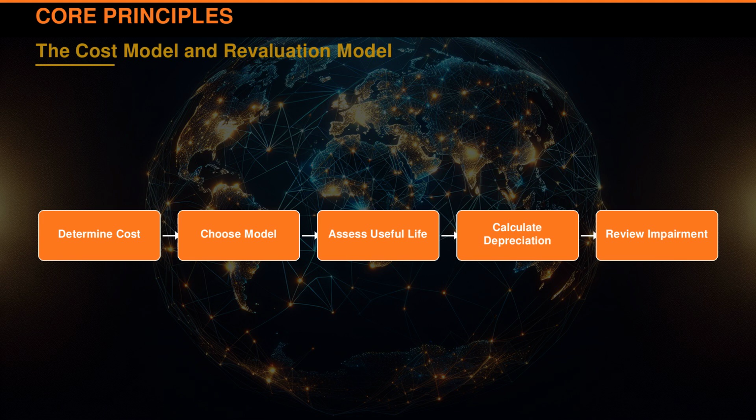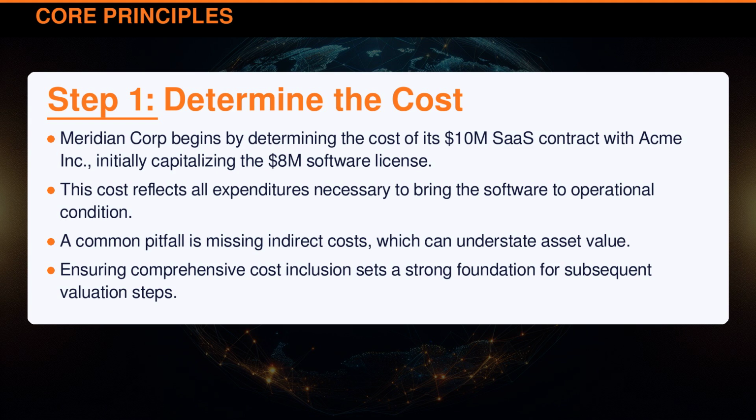Meridian Corporation's $10 million SaaS contract with Acme Incorporated will illustrate this. We'll see how the $8 million software and $2 million implementation services are accounted for, reflecting the asset's true value across its lifecycle. Meridian Corporation begins by determining the cost of its $10 million SaaS contract with Acme Incorporated, initially capitalizing the $8 million software license.